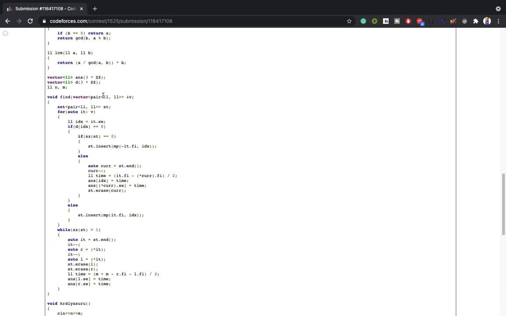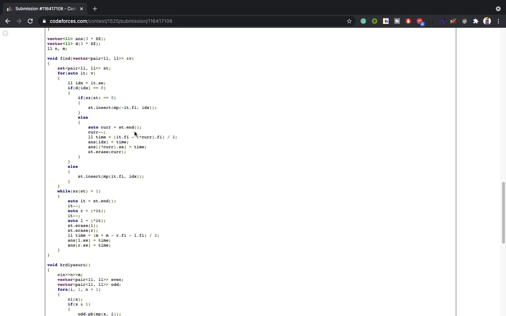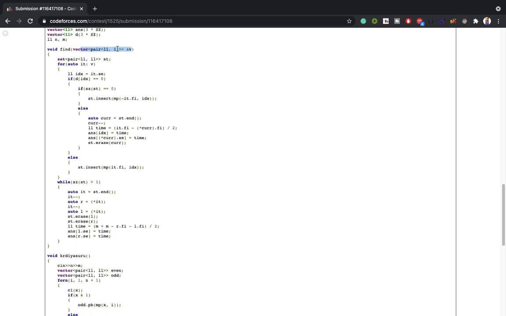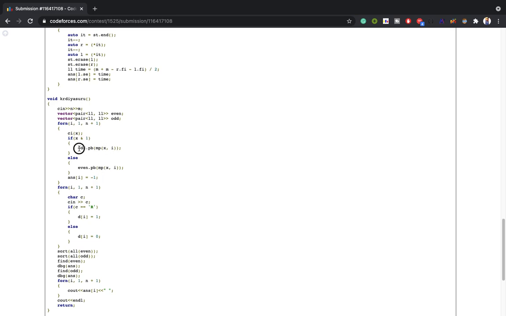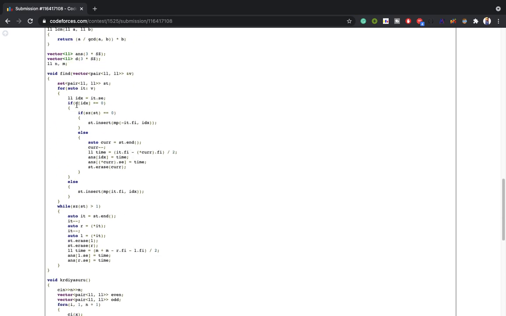Okay, so this is the find function where I am finding how much time it will take to get destroyed. Here I pass the full vector, the odd one and even one, in which I have stored the position and the index. First, D is whether it is going left or right.